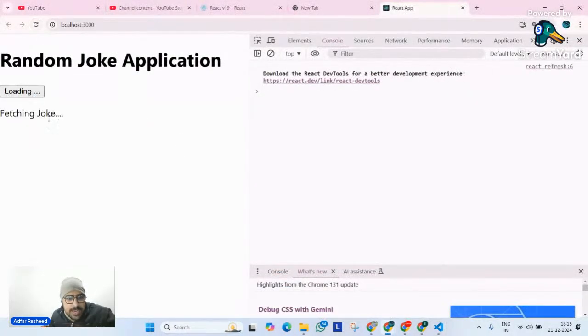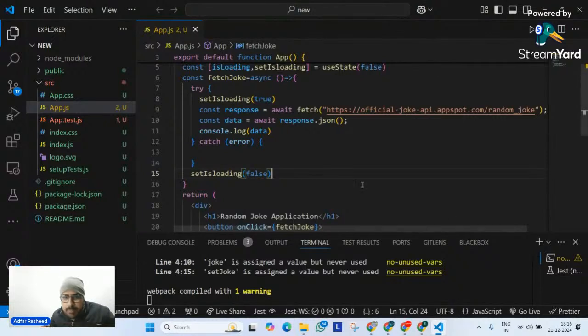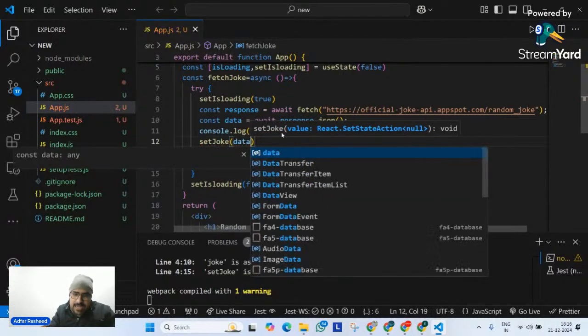Now if I go to my output and refresh my page, click on get a joke, you can clearly see it is displaying a loading text, but only for a small amount of time until I get the data from that API. Now I can simply display the data as well if I want. It's completely up to me. What I can do is go here and, instead of consoling the data, set my joke to the data that I actually have.